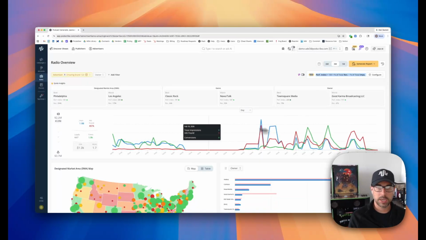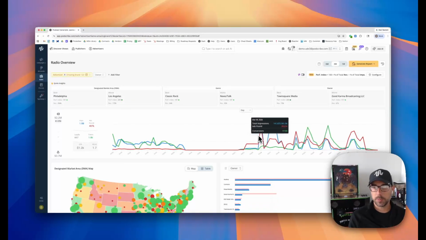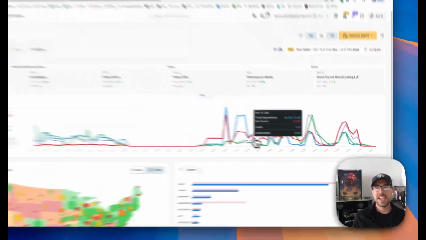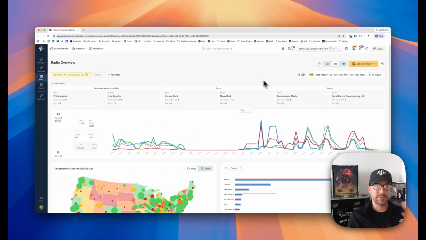Namely, this section right here allows us to see, on a daily basis, we could even do a monthly or a weekly basis, how many impressions, how many ads, how many attributed conversions, and any other events that are coming in, how many attributed leads or attributed visits are coming in that are associated with radio. And you can slice and dice this data based on varying time ranges that can be selected up here.